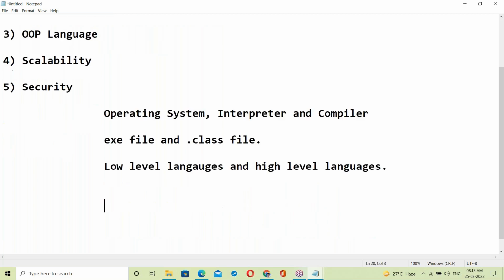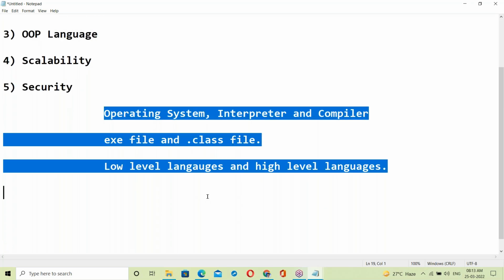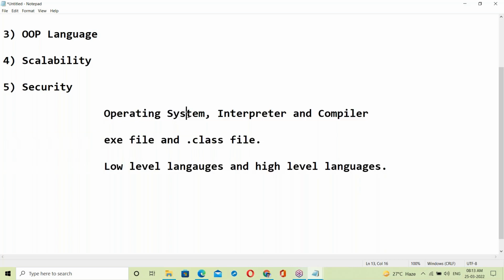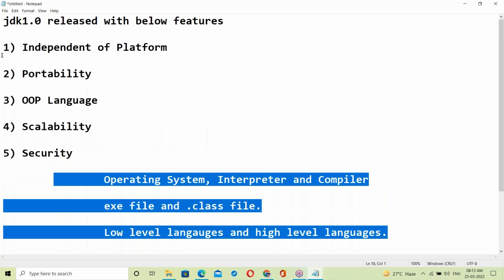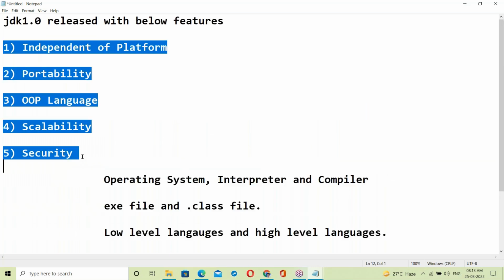So these are some basics. We should know what is an OS, what is an interpreter, what is a compiler, what is an exe file, what is a dot class file, what is a low level language, what is a high level language. If you know these things, it is easy to understand all the features.